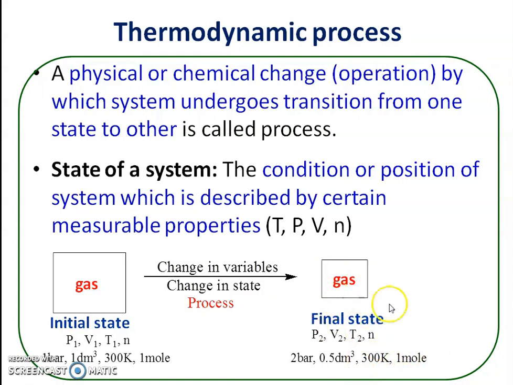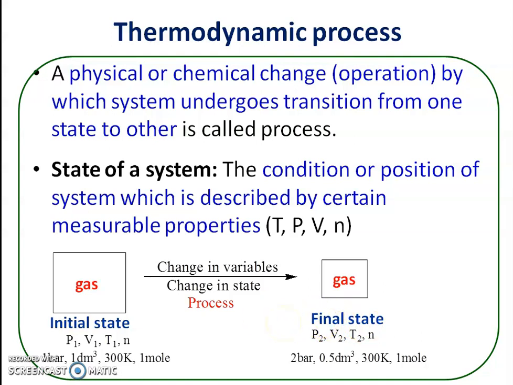Now the final state of a system is again described by stating the values of measurable properties such as pressure, volume, temperature, number of moles, etc. Therefore, the state of a system means the condition or position of a system which is described or defined by stating certain measurable variables like pressure, volume, temperature, number of moles.